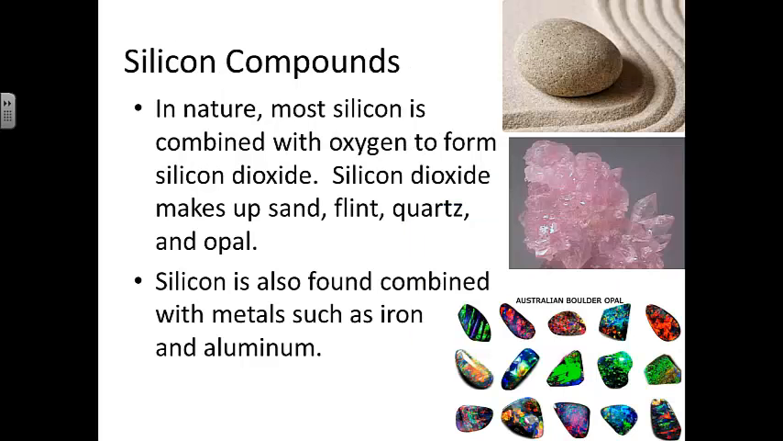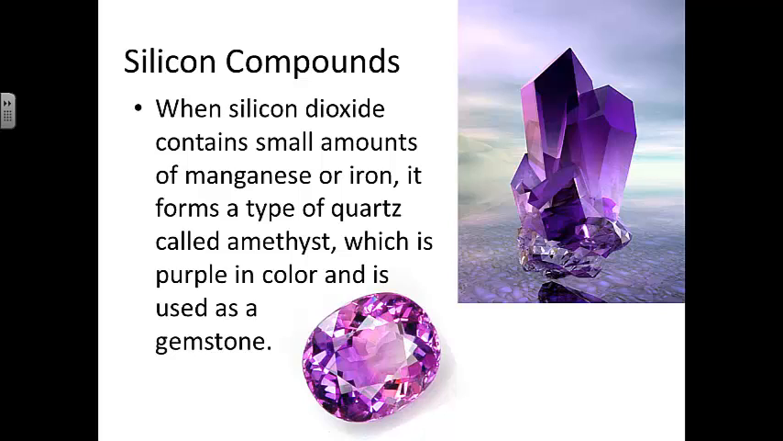In nature, most silicon is combined with oxygen to form silicon dioxide. Silicon dioxide makes up sand, flint, quartz, and opal. Silicon is also found combined with metals, such as iron and aluminum, imparting different colors. When silicon dioxide contains small amounts of manganese or iron, it forms a type of quartz known as amethyst. It's purple in color, and it's frequently used as a gemstone.